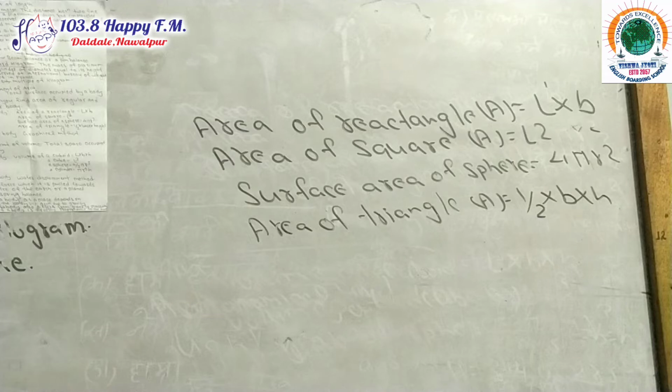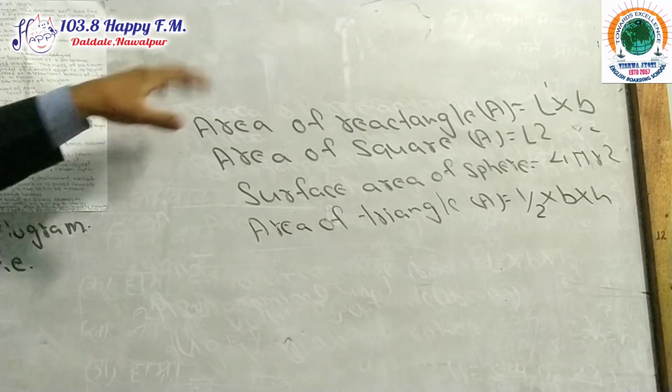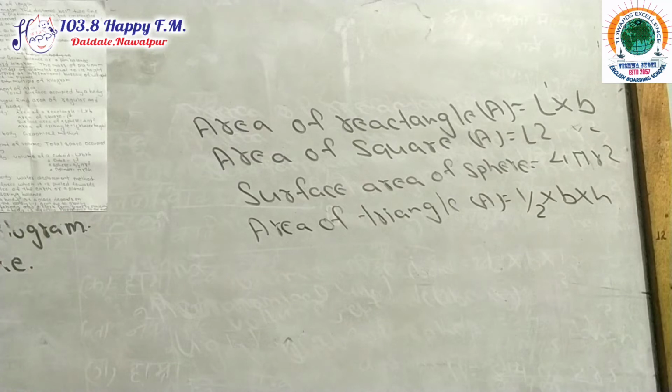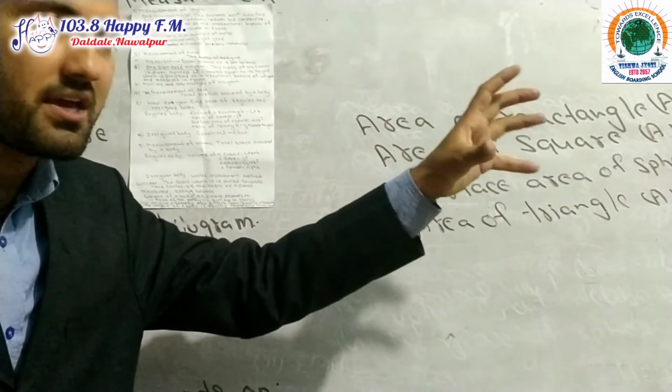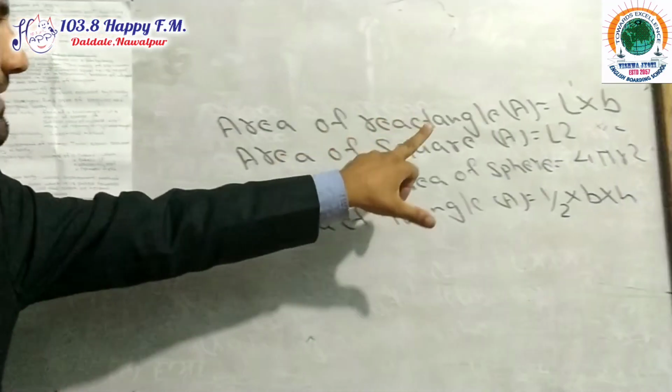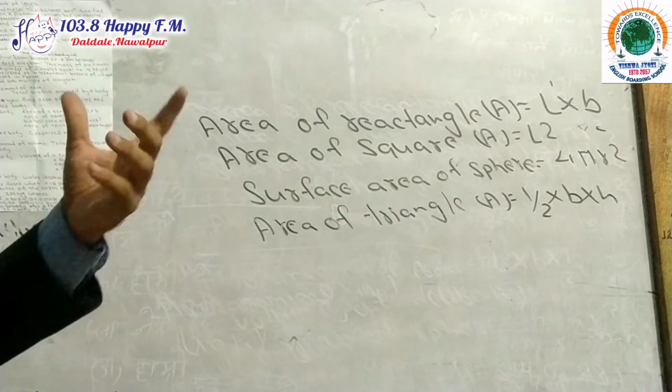We can find out the area of a regular object by using the mathematical formula. They are: area of rectangle, A equals L into B. Area of square, A equals L square. Surface area of the sphere, 4 pi r square. R means radius.